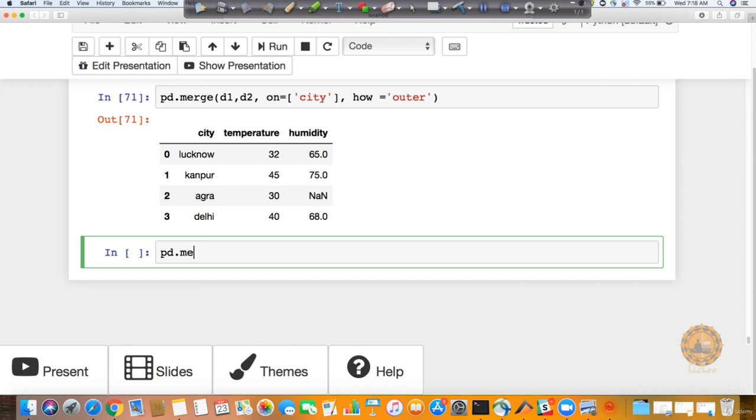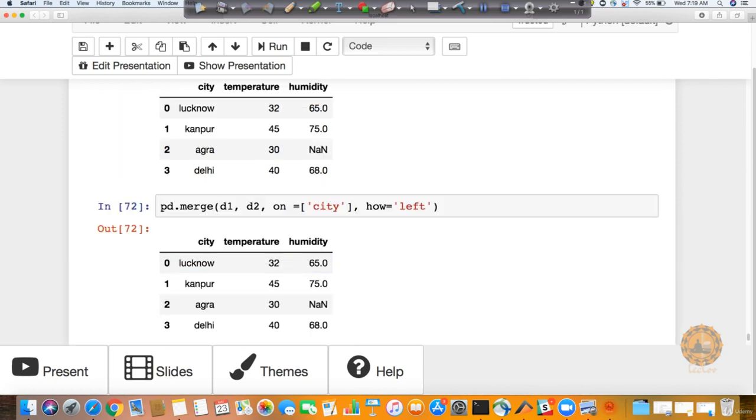Let's say you can say pd.merge. You can define D1, you can define D2, and that you want to do it with respect to your city column. So you say city, and then you define how is equal to left. Like this, you can define your values, and now you can see that it's a different join. So like this, you can play with respect to your merging and concatenations.